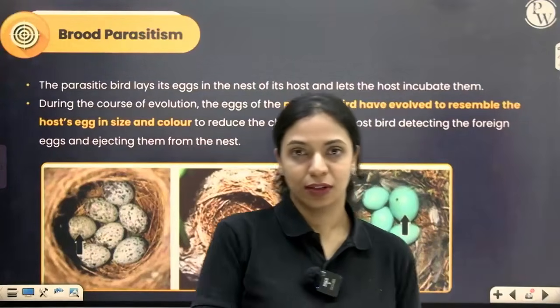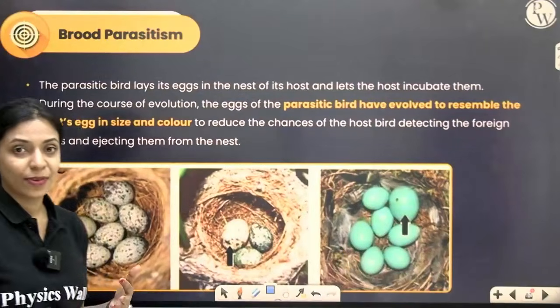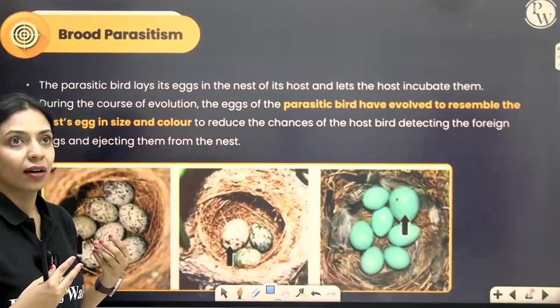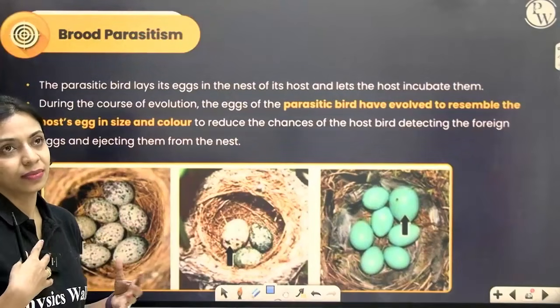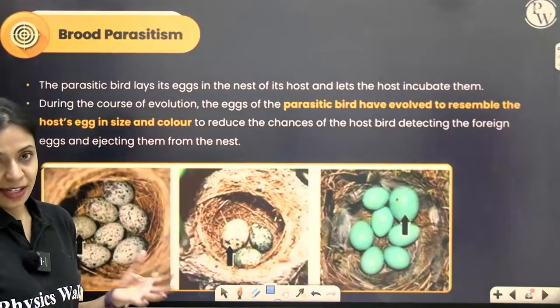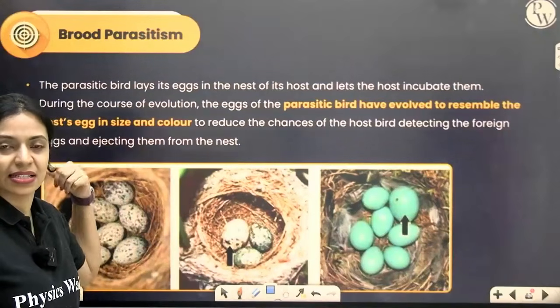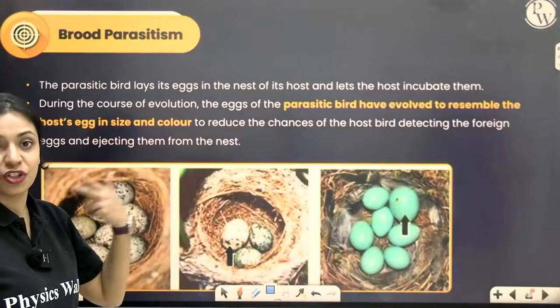Only once it starts making that sound will you realize that it's not a crow and it's actually another species, the cuckoo. So over here, during the course of evolution, these parasitic birds have even evolved in such a way that their eggs resemble the host bird's eggs in size, in markings, in shape and everything.